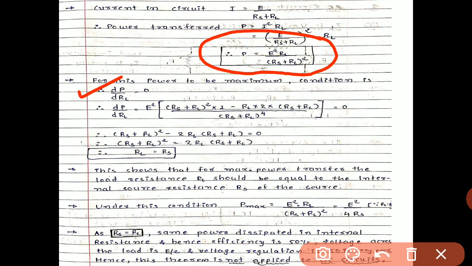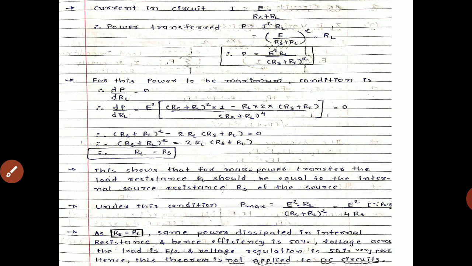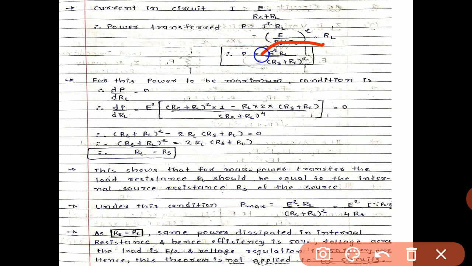So the entire equation will now change. What will happen over here? We apply the differentiation of P with respect to RL. The denominator is (Rs plus RL) whole square, so as per the differentiation formula the denominator becomes (Rs plus RL) whole raised to 4.